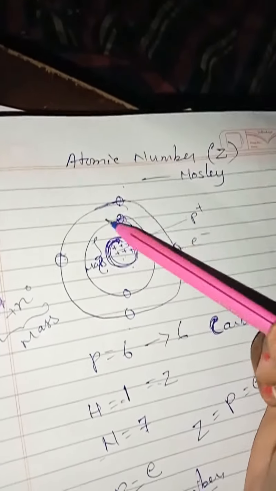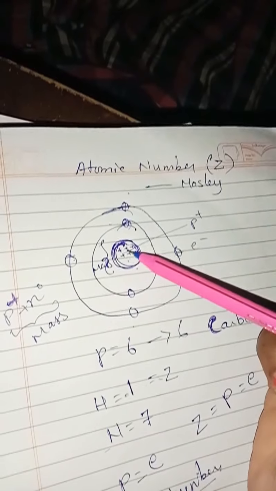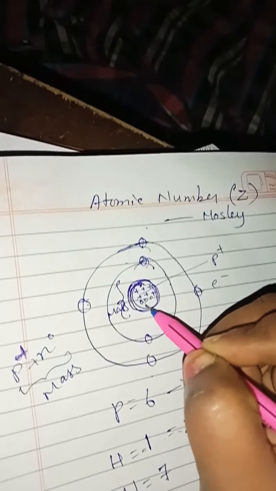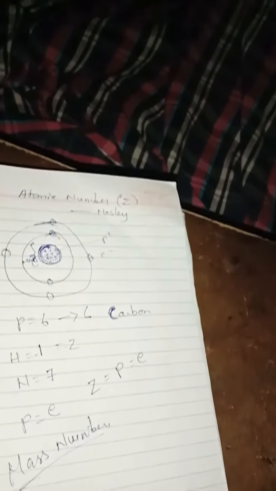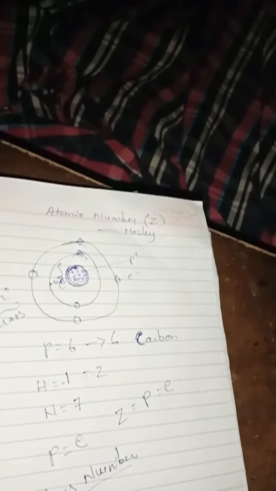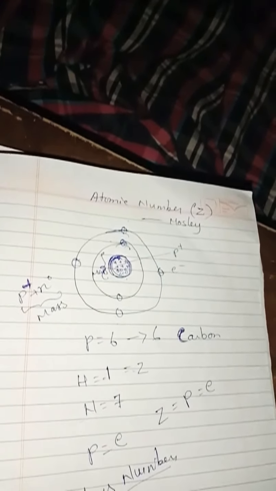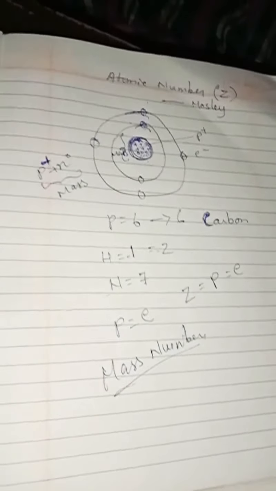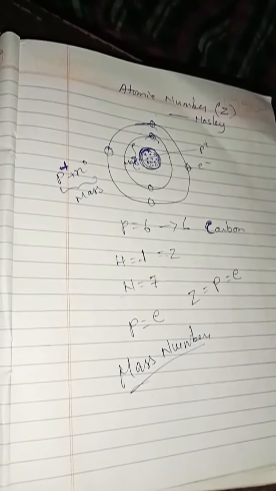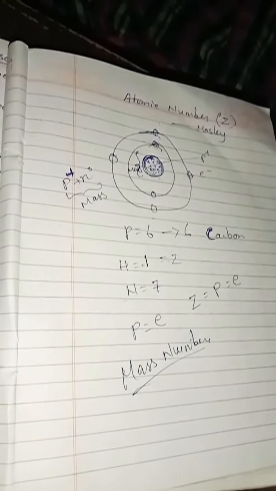So here how many protons are there? 1, 2, 3, 4, 5, 6. So neutrons will also be 6: 1, 2, 3, 4, 5, 6. Understand? One thing you have to remember, in a neutral atom, the number of protons and the number of electrons are always equal, but the number of neutrons present in an atom varies from element to element.